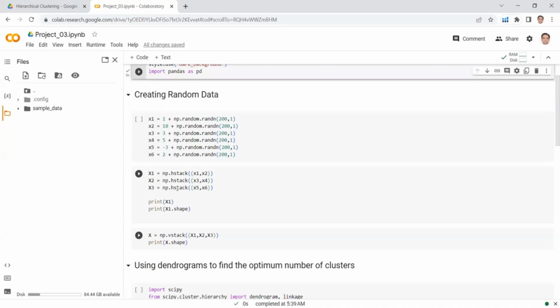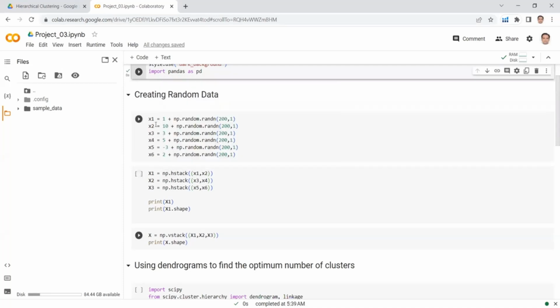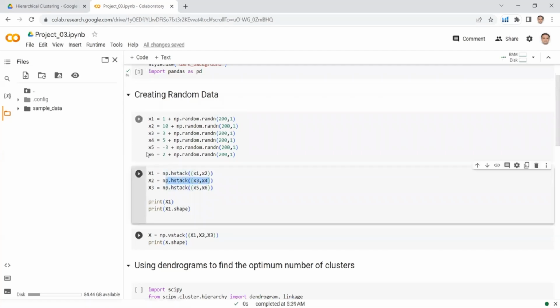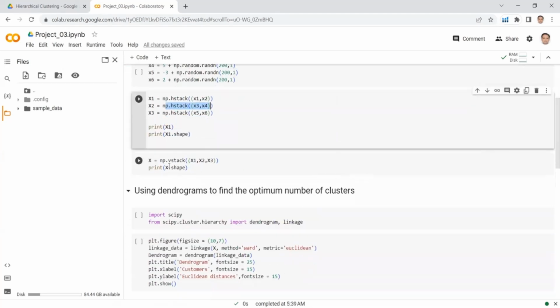And here we created 3 data sets by horizontal stacking of the first 2 data sets, that is X1 and X2. Then horizontal stacking of the next 2 data sets, that is X3 and X4. And then again horizontal stacking of the next 2 data sets, that is X5 and X6. So in this way, we transform these 6 data sets into 3 data sets. And the final step was to combine or vertically stack these 3 data sets to form a final data set.